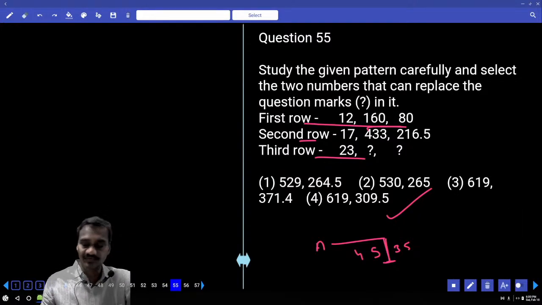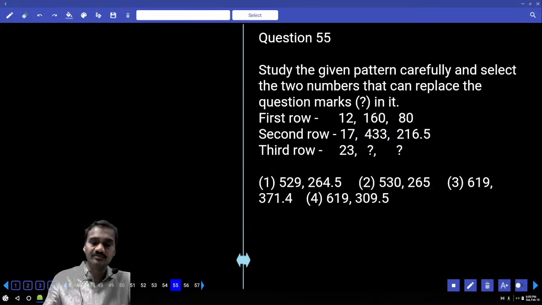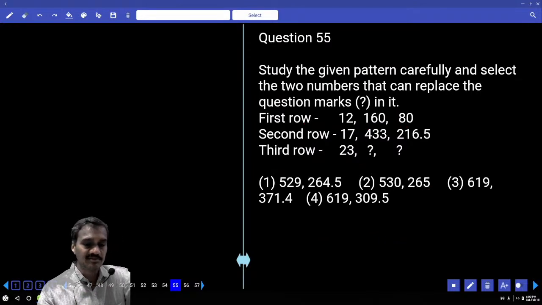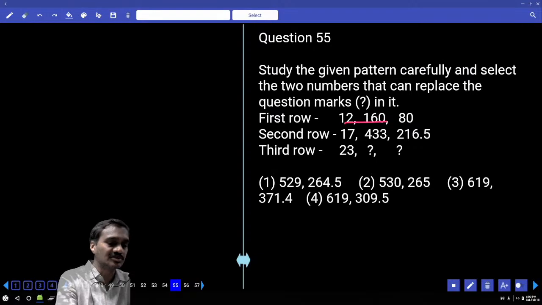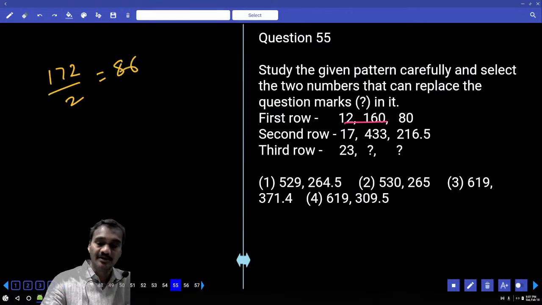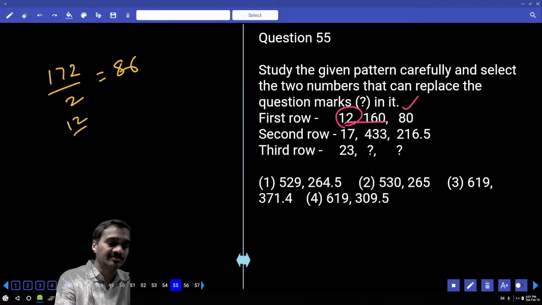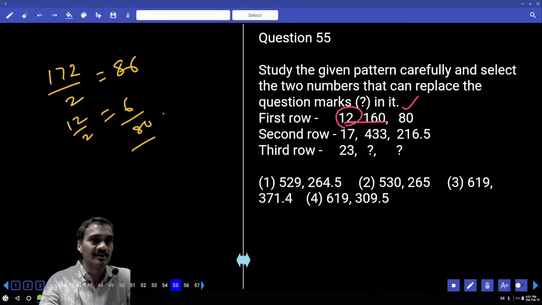Then coming to this 55. Now in this 55, 12, 160, 80. Now 12 plus 160 is how much? 172. 172 divided by 2 is how much? 86. But we need to get 80. 12 divided by 2 is 6. Now the difference between these two, 86 minus 6, is 80.